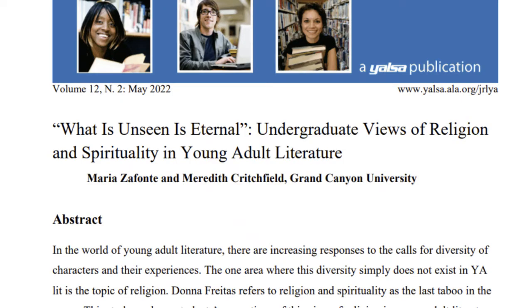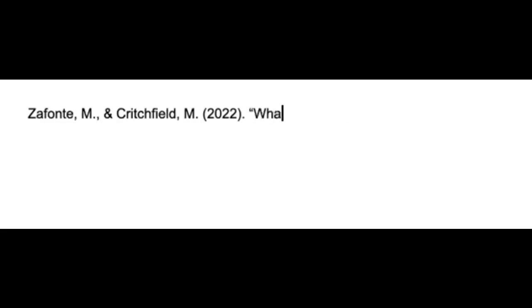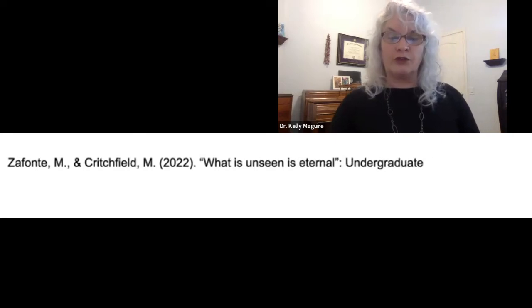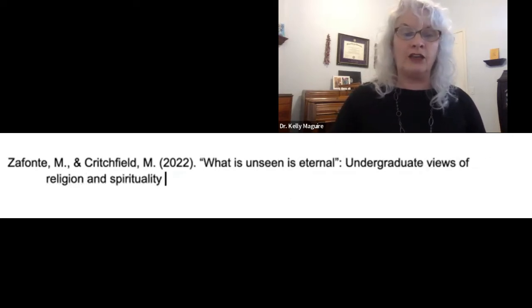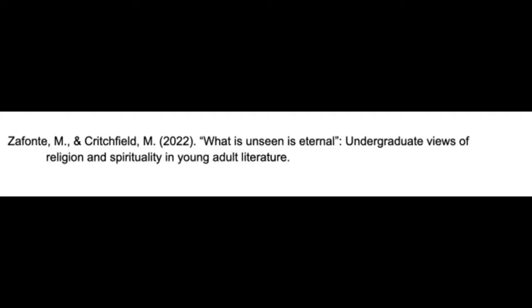She will also show you how to write the title of the periodical. So in this journal article, there happen to be quotation marks and a colon. So we'll want to make sure that we keep those intact. So the first part is, "What is unseen is eternal." Then we have the colon, undergraduate views of religion and spirituality in young adult literature. And as I mentioned previously, anything that follows the colon, the first word is also capitalized.